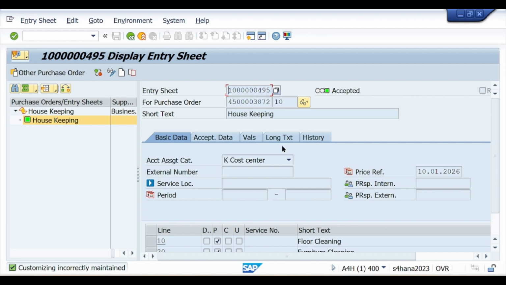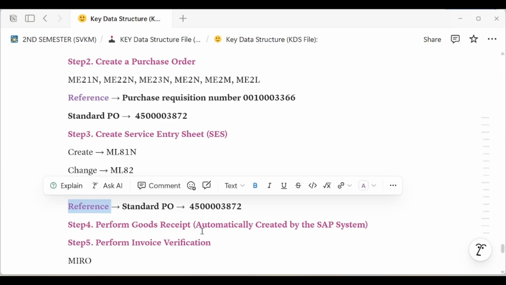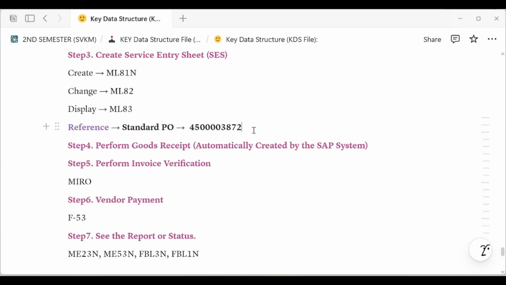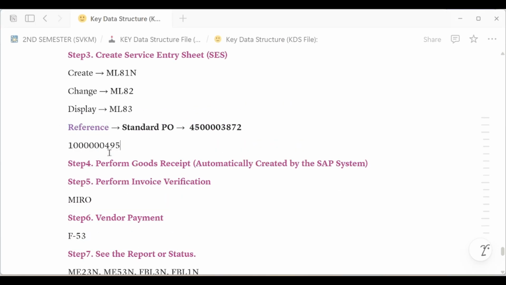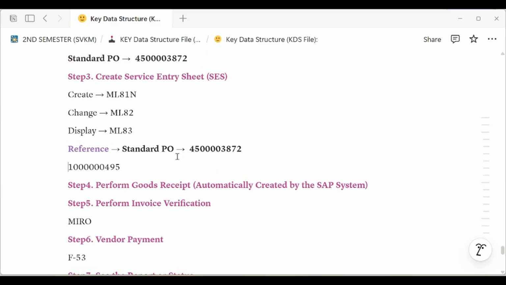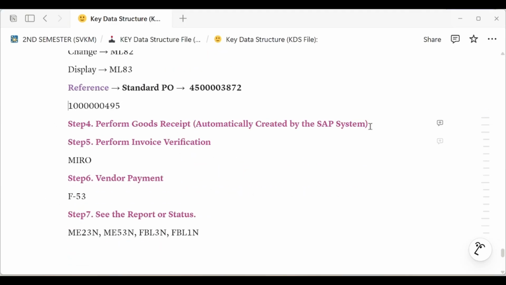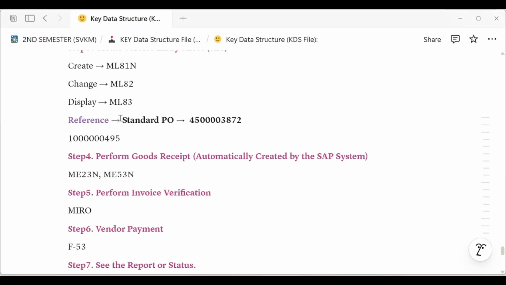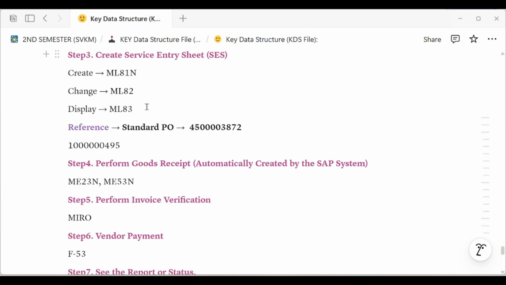So this is my service entry sheet. I have mentioned this service entry sheet in the system, and the goods receipt is automatically created. You can see the goods receipt using T code ME23N, and ME53 as well. Through these T codes you can see the goods receipt automatically created after performing the service entry sheet.